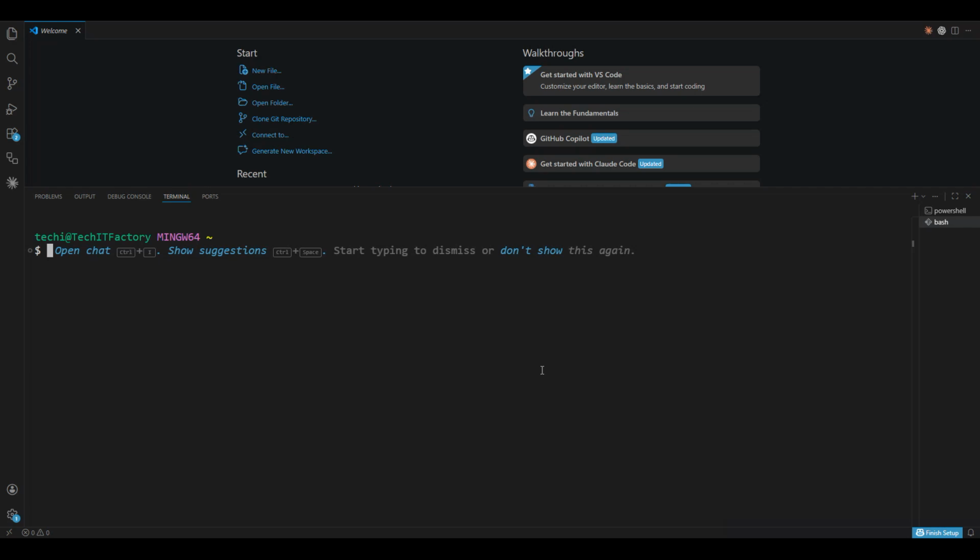You can work with PowerShell also if you are comfortable, but I am more comfortable with bash, so I am switching to the bash shell. I have got the course repository, I'll open it, and I'll show you my readme.md file as well, so that we can go through what exactly we are going to do in this session.